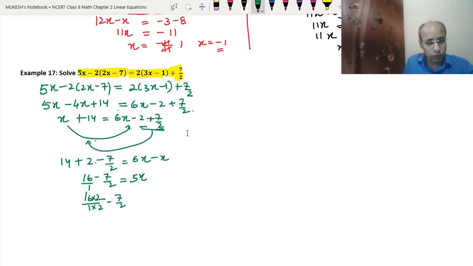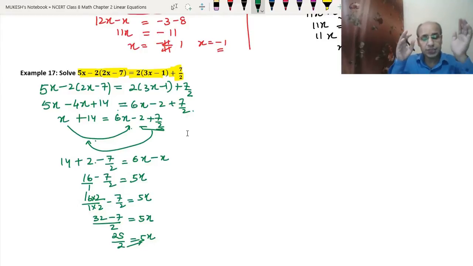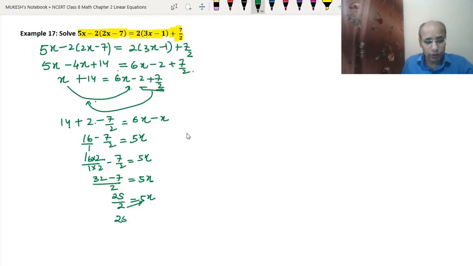Minus 7 upon 2 equal to 5x. So it will be 32 minus 7, and 2 will be the common LCM, equals 5x. 32 minus 7 is 25 upon 2 equals 5x. So what we can do, we will multiply 2 with the 5x, cross multiplication, or since 2 is in division on the left hand side, on the other side it will multiply. So it will become 25 equal to 5 into 2x, which is equal to 10x.